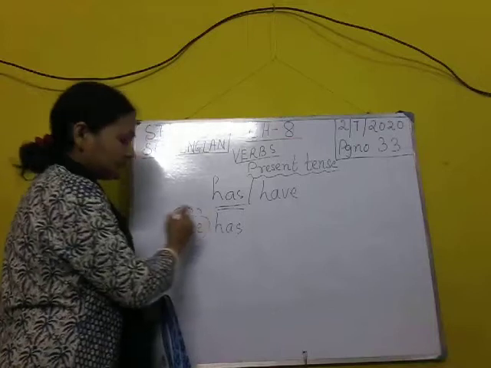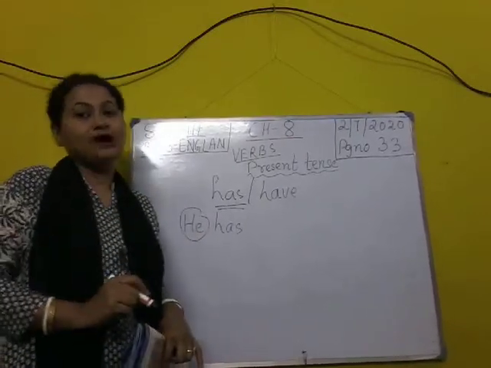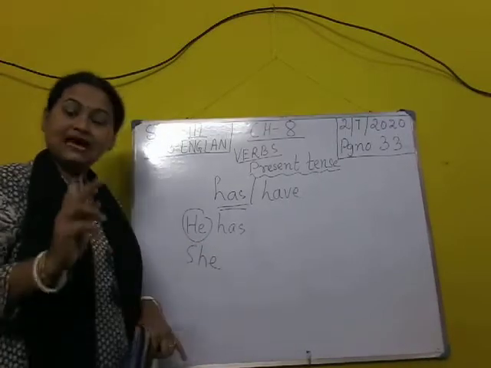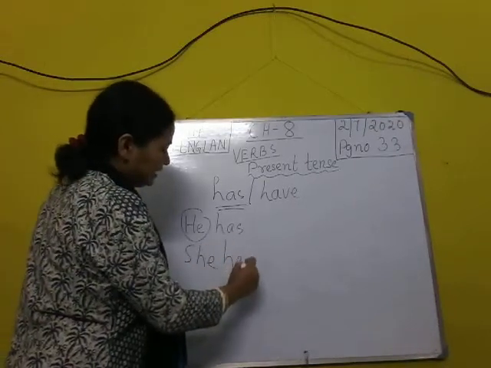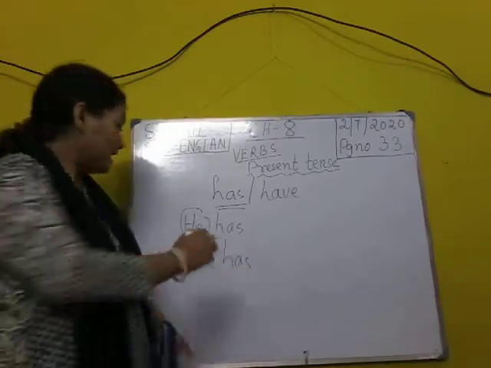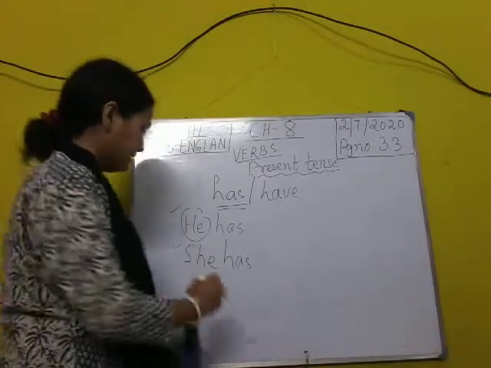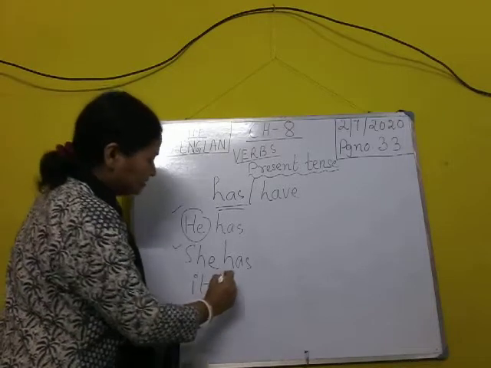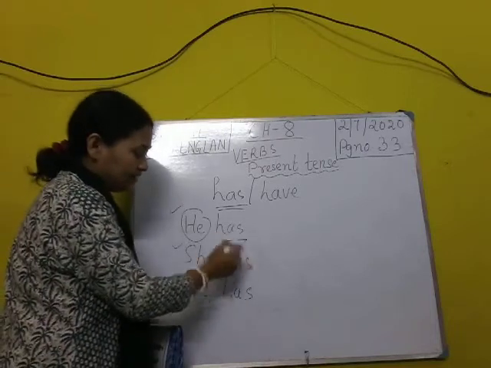He means singular in number, 1. I'm talking about one boy. If I say she, I'm talking about one girl. She has. So he, she, it. This word it always takes has. These are all helping verbs.